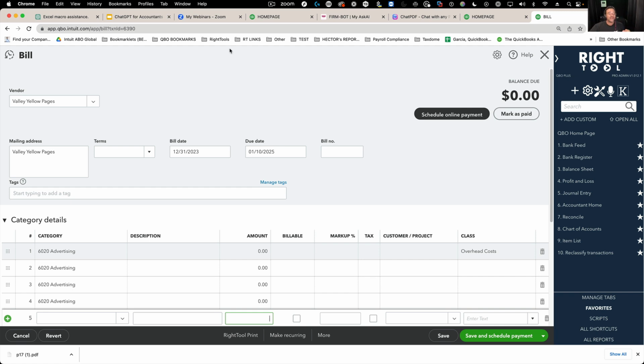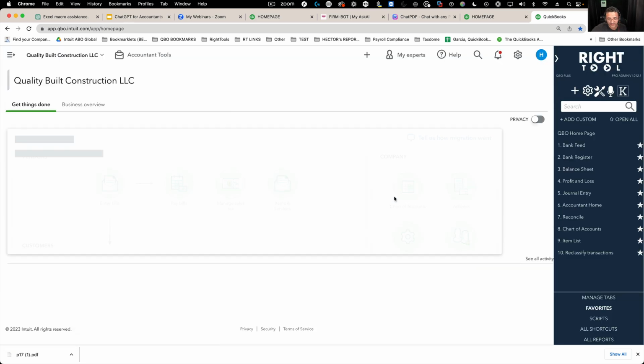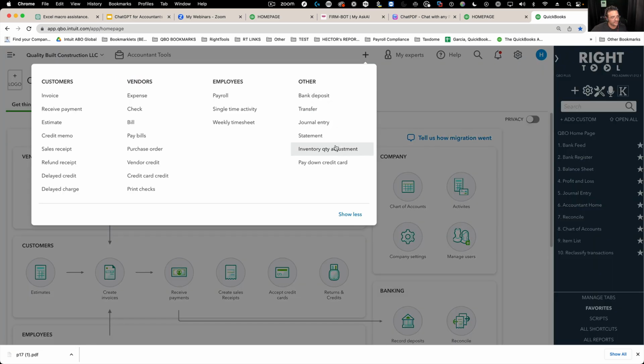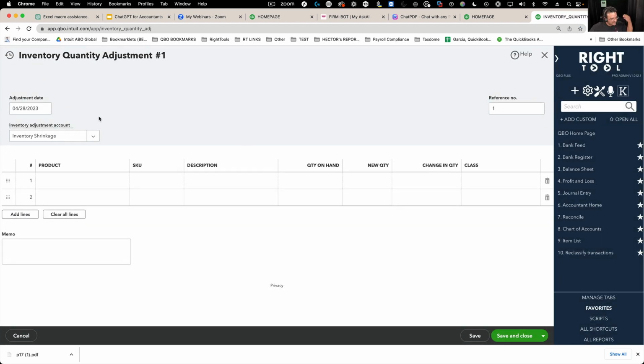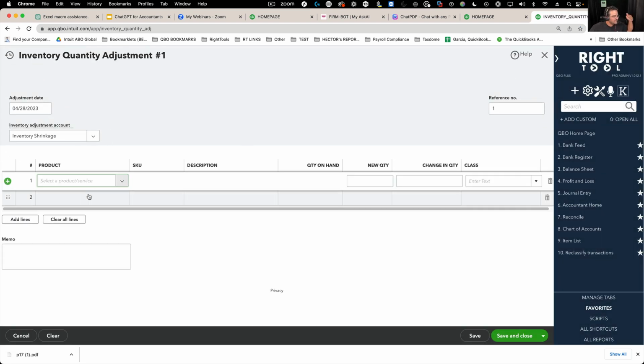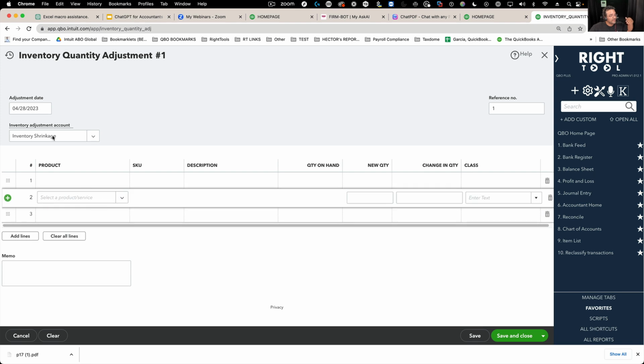Okay. So imagine you had to do this maybe in an inventory adjustment scenario. Imagine you were in here and you had to zero out. This is kind of the place where this came from. Imagine you had this big inventory adjustment and you had to make all the items zero really quick.